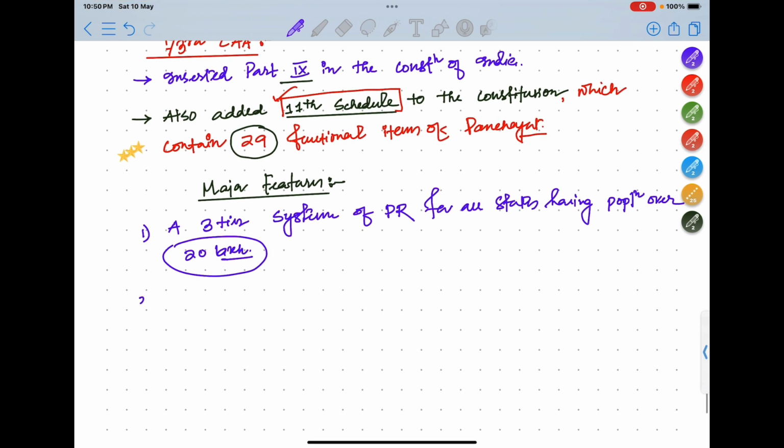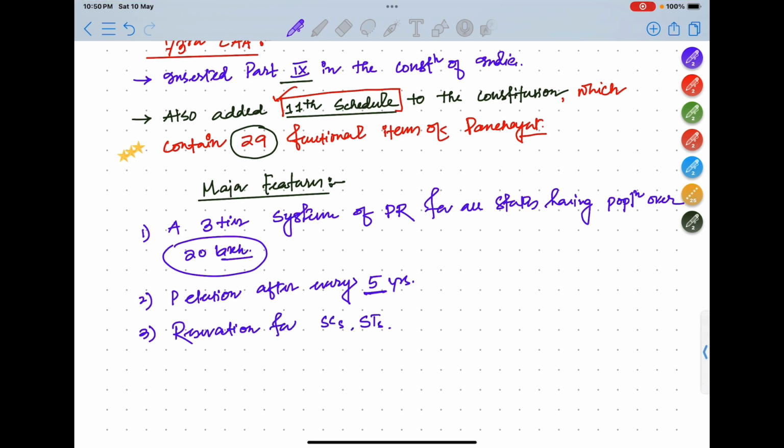Okay, next is Panchayat election after every 5 years. So after every 5 years there has to be an election in Panchayats. Next, reservation for SCs, STs and women of not less than 1/3 of seats.